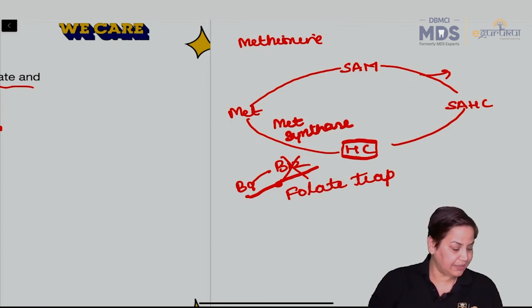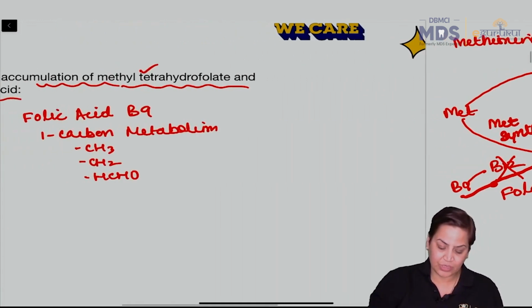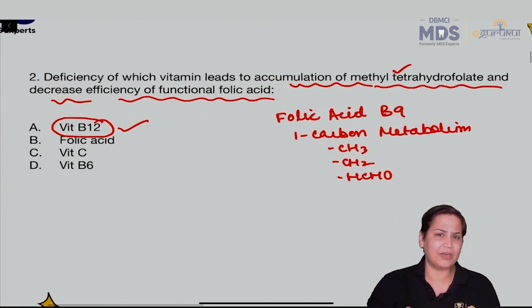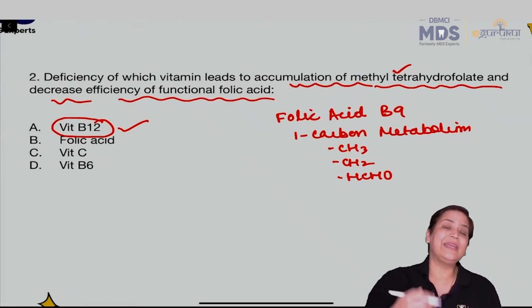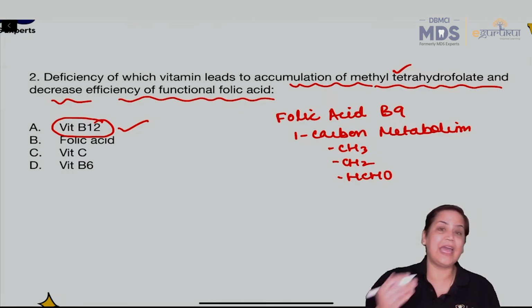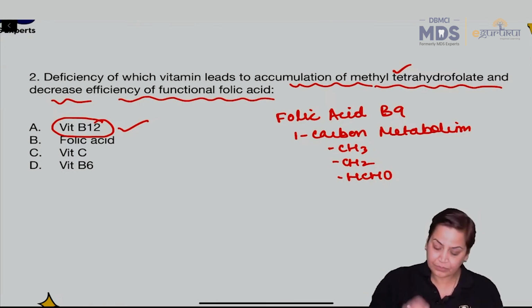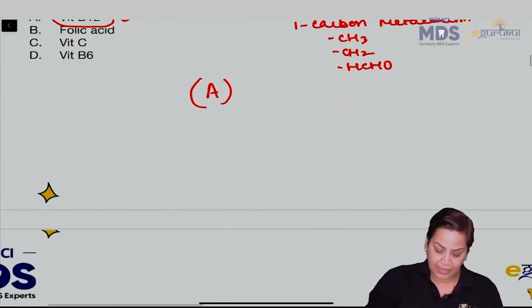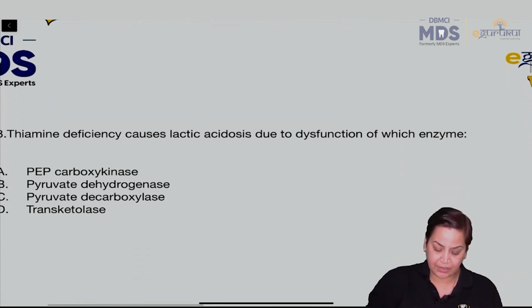Yes, very good. So the answer will be B12. And always remember, this is a very, very important reaction which shows the interdependence of B9 and B12 on one another. Is it clear? So the answer is clear. It will be vitamin B12. Then moving over to question number 3.